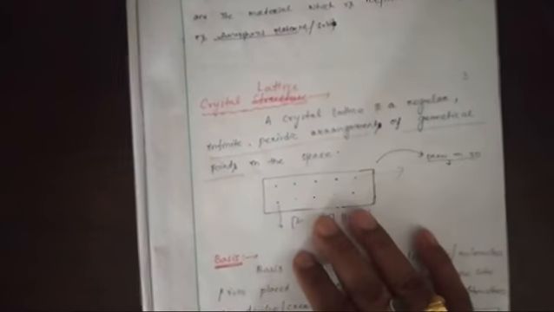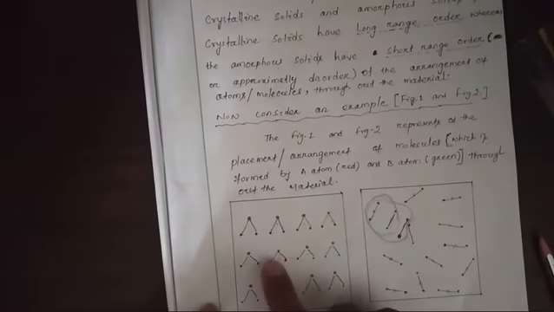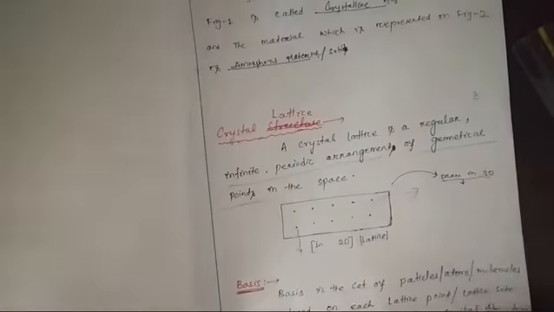So considering this figure, this is the crystal structure, having lattice points, the so-called center of mass, and these are the basis. So the whole thing will be called the crystal structure, a 2D crystal structure.